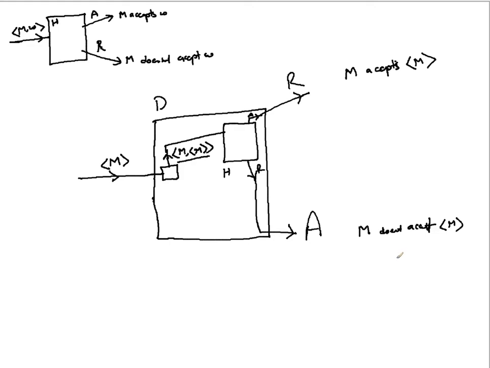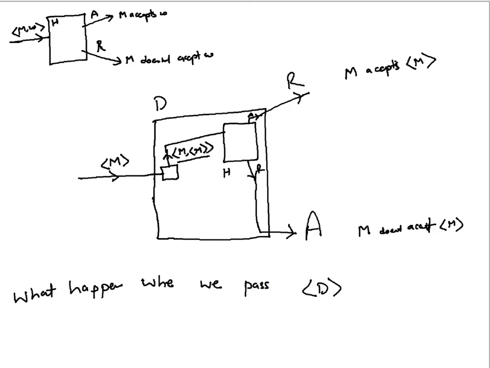The question is, what happens when we pass D to D itself?